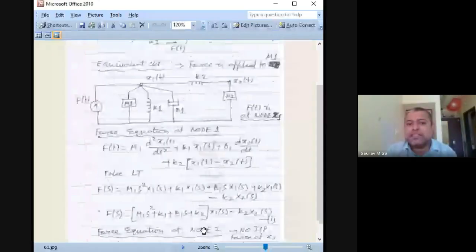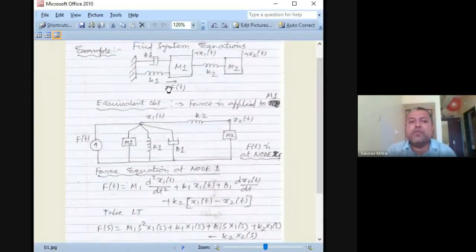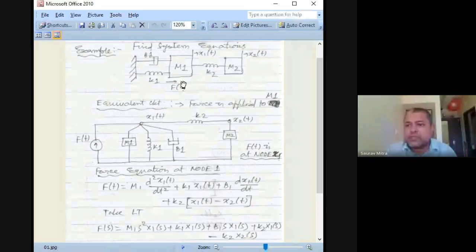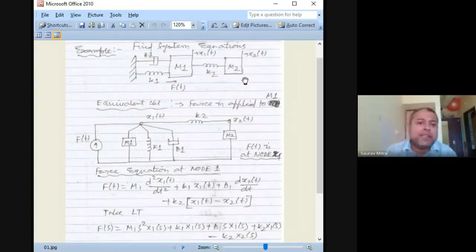So first is what is given here. From there you have to find this. First thing you have to understand here, for those who joined late, I'm just giving you a recap. There is a fixed wall, and there is another fixed wall below. So previously in the numerical I did, there was a fixed wall below. The question is whether these masses have wheels or these masses are dragged on the floor. If there's a floor below and there is a wheel, there is no extra friction. If there is a floor below and there is no wheel, then again you have to assume some b1 and b2 here, or if b1 is given, b2 and b3 you can assume, because in that case there will be some friction for m1 and m2.